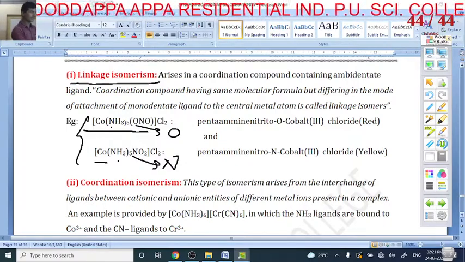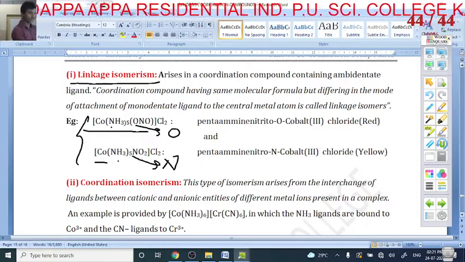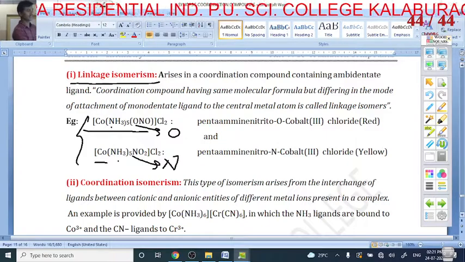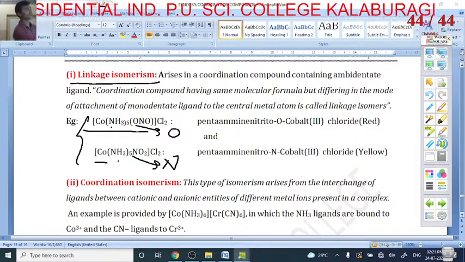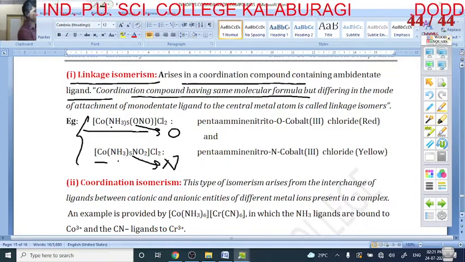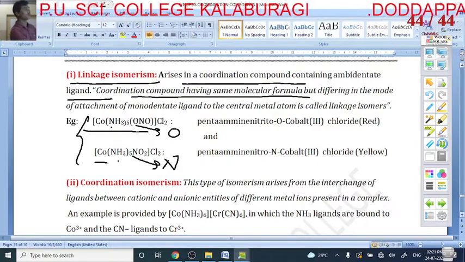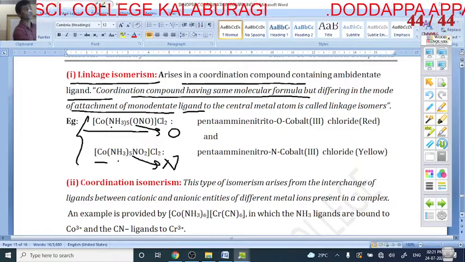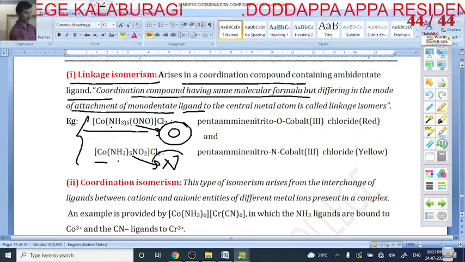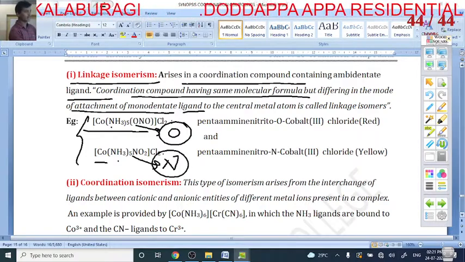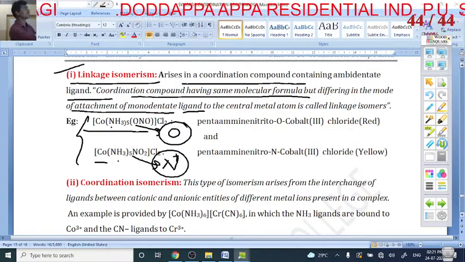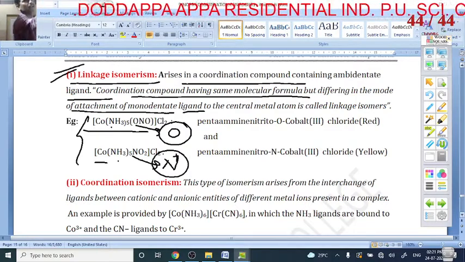Co, here is NH3, here is NH3, here is NO2, here is NO2, here is Cl2. So formula is same, but the only difference is here the oxygen is the donor, and here nitrogen. The coordination compounds containing ambidentate ligands have the same molecular formula, but differ in the mode of attachment. Here the mode of attachment is oxygen, here the mode of attachment is nitrogen. Formula is same, but here the donor atom is oxygen and here the donor atom is nitrogen. So it is called linkage isomerism.